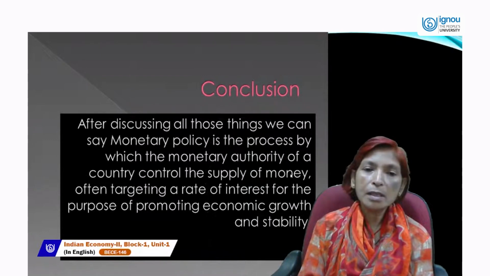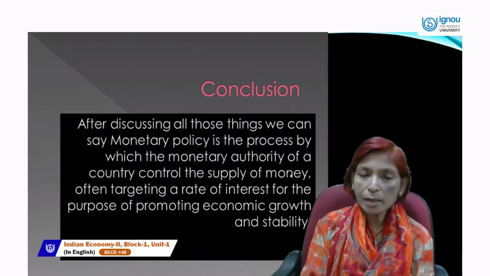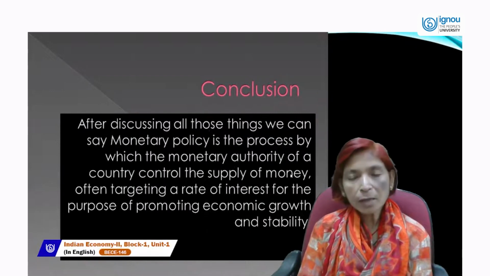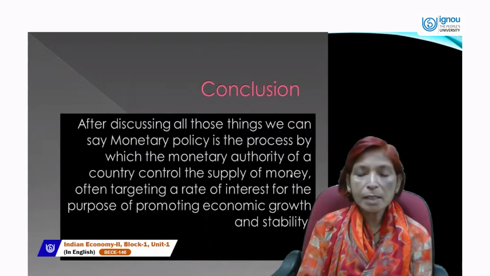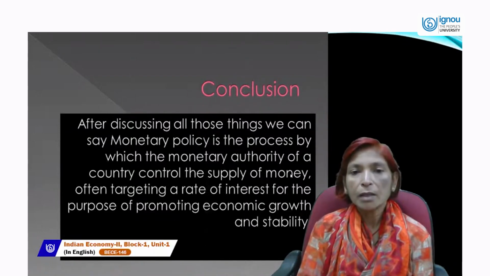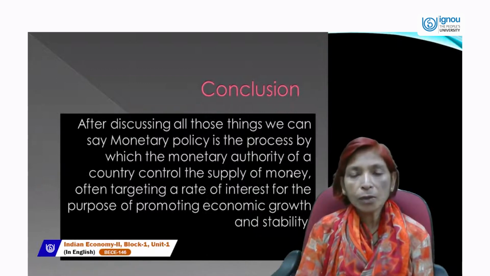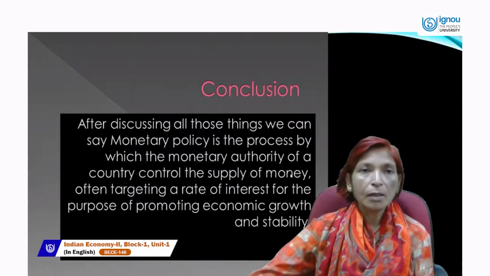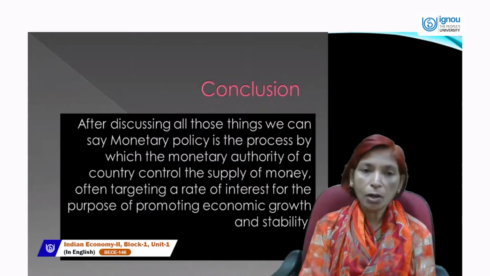But monetary policy is not the only tool to achieve all the set targets, because we have to follow and use fiscal policy also, because monetary policy and fiscal policy are the two main important policies of macroeconomics. So both the policies are complementary to each other, not substitutable. We should use both the policies together. Only one policy can't achieve the set targets of the economy.